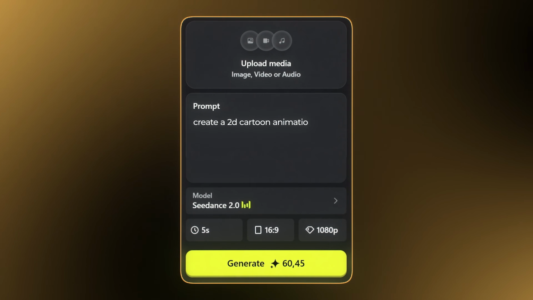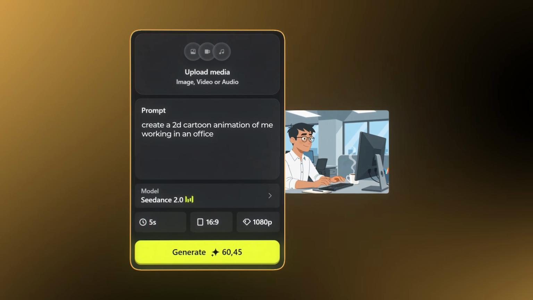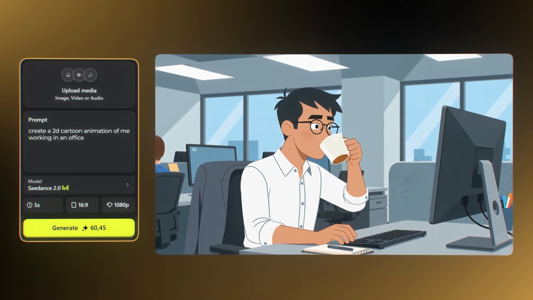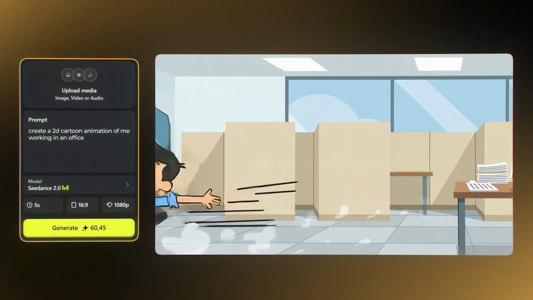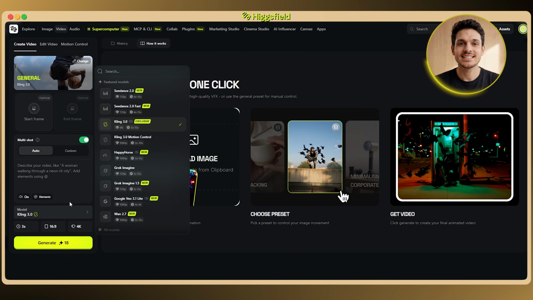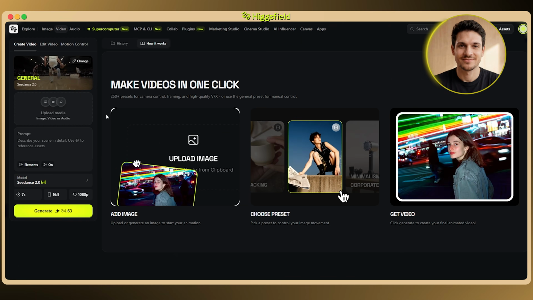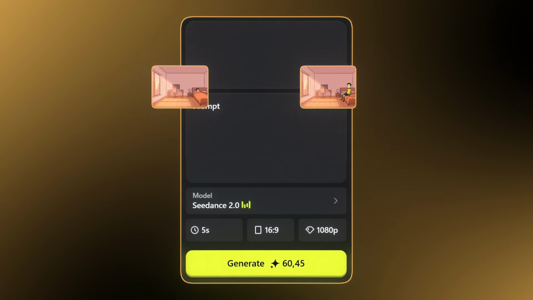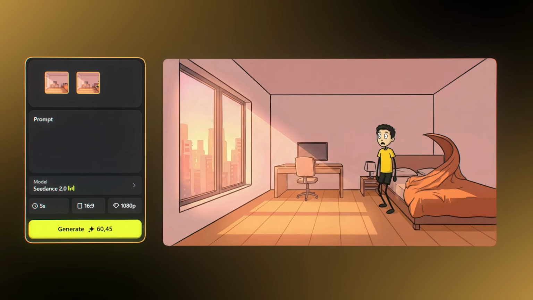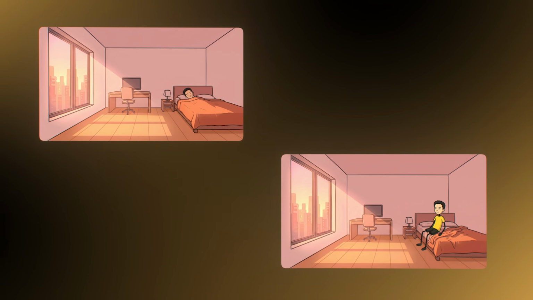And getting these 5 stills to actually move is way simpler than it looks, once you know what to hand the AI, because the mistake here is describing the whole motion in one go and just hoping the AI guesses it right, which is exactly how you get a character that drifts halfway through and stops looking like itself. So I head over to the video section and select Seedance 2.0 as the video model. The way it works is you hand it 2 frames, a start and an end, and it fills in all the movement between them. So I'm not hoping it guesses the motion, I'm giving it the exact start and the exact end and letting it connect the two.